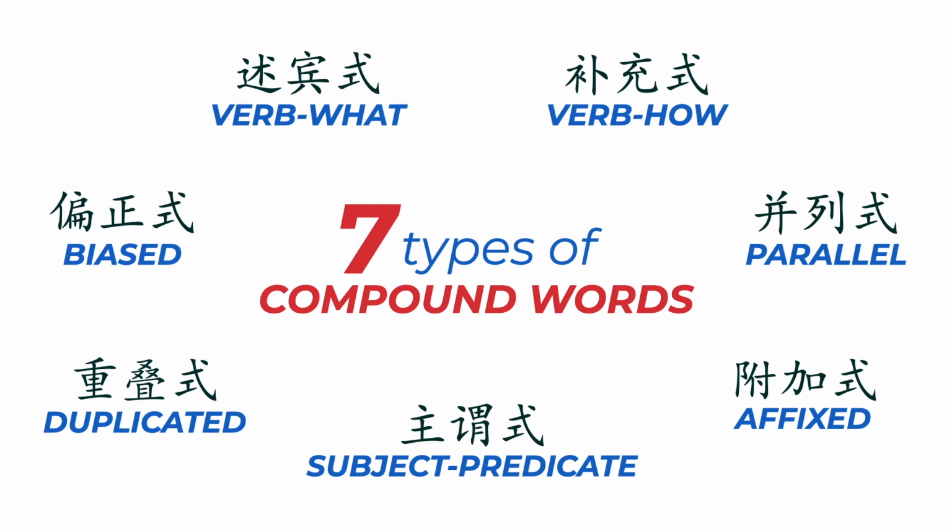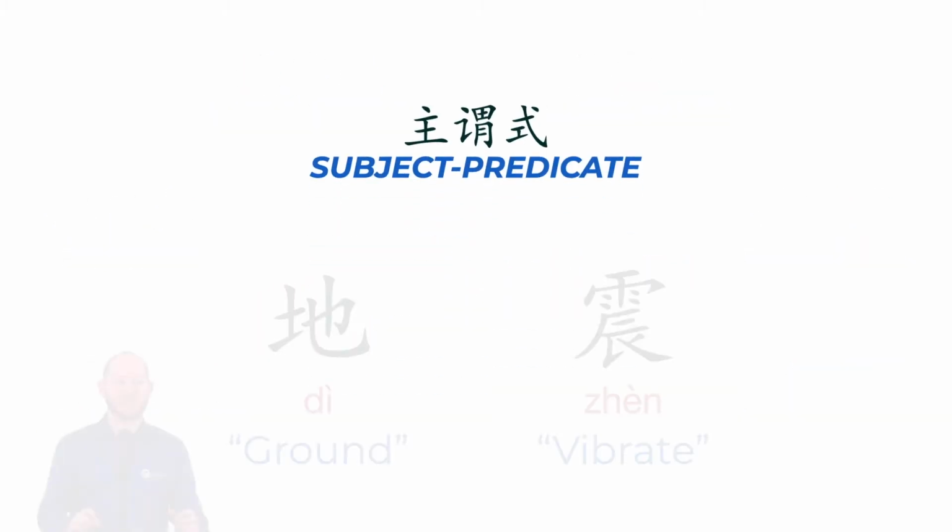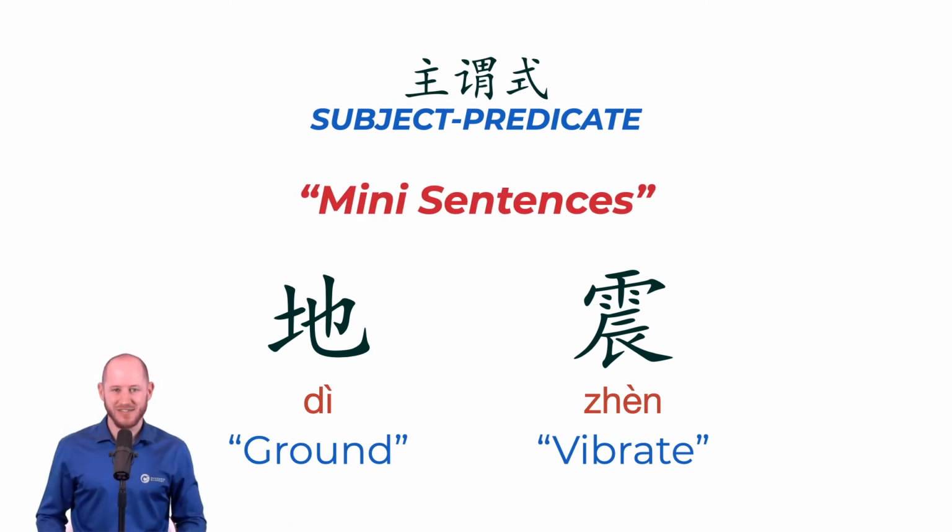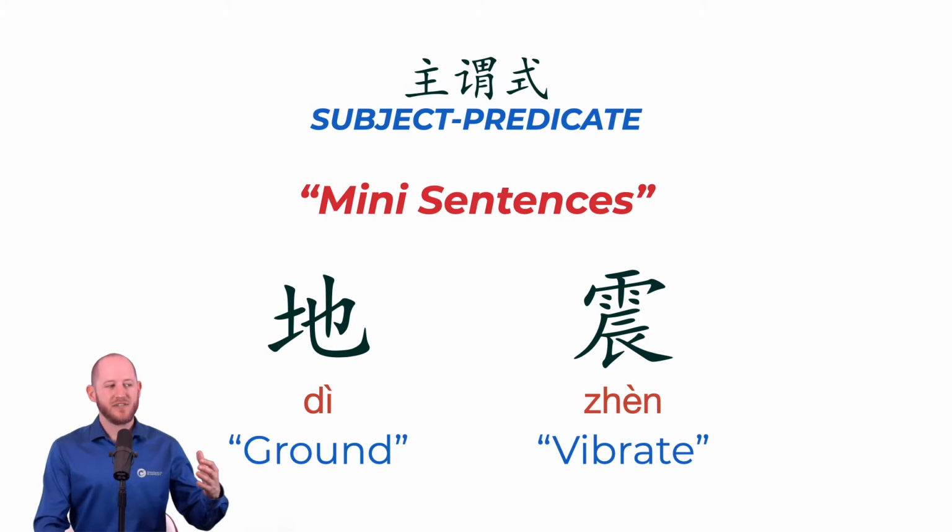Welcome to part 7 of Mandarin Blueprint's discussion of compound words. This is the penultimate video in the series, and today we're going to cover the subject-predicate word type. So this is when the two characters have a little mini sentence. They have a little subject-predicate.